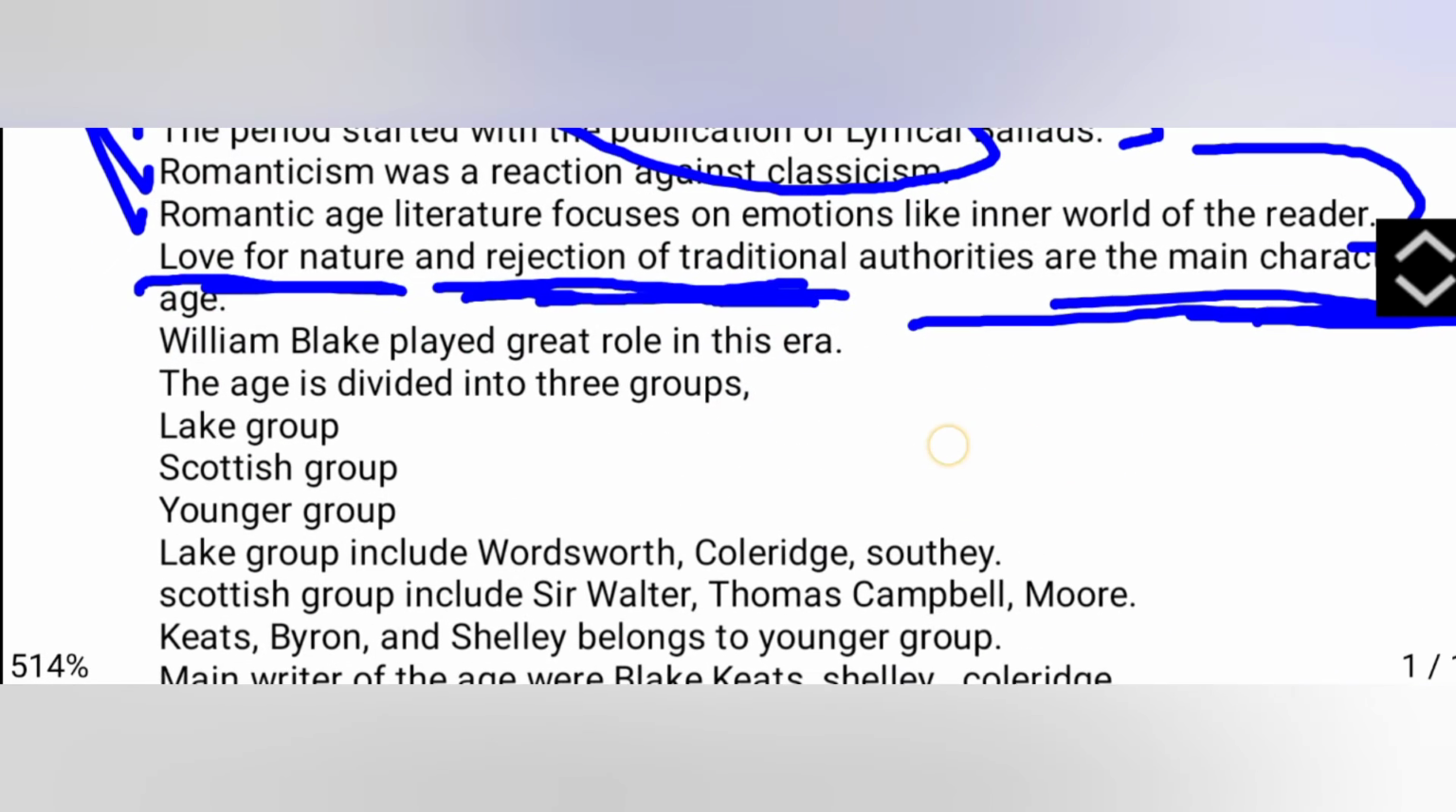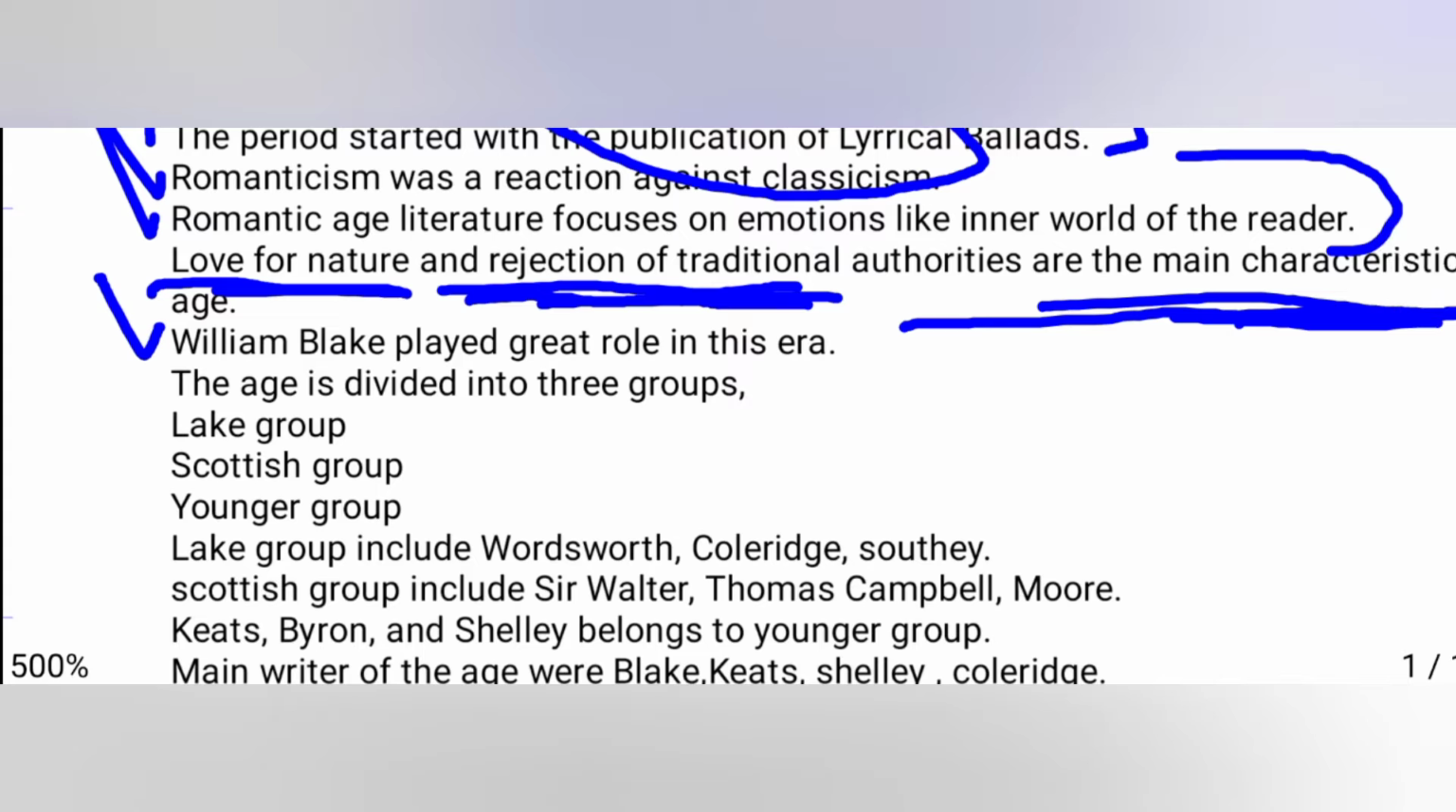William Blake, we know who William Blake is, a great romantic poet who played a great role in this era, mostly famous for his collection of poems. He has books like Songs of Innocence and Songs of Experience. So he played a great role in this era.